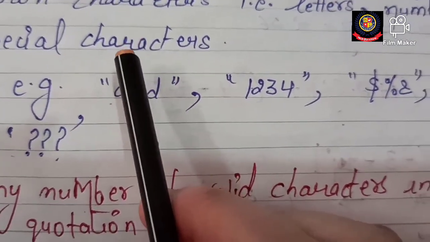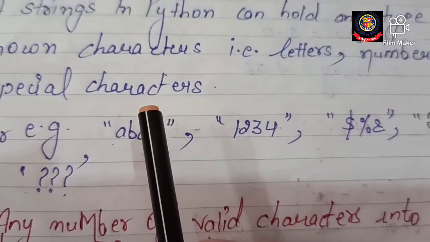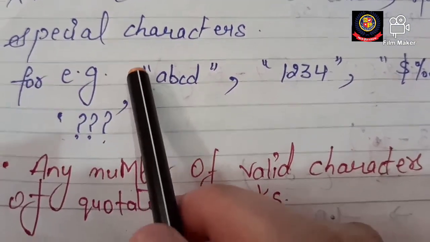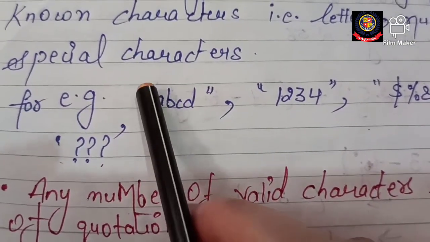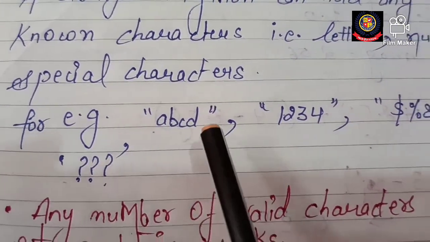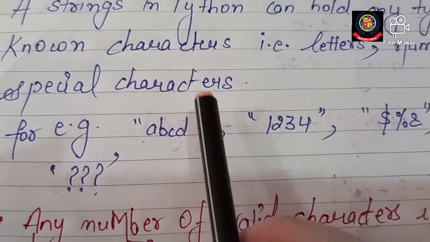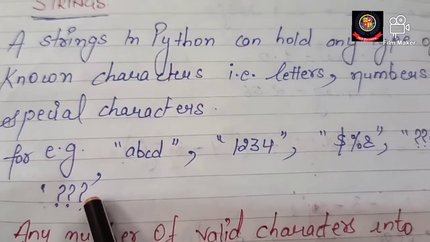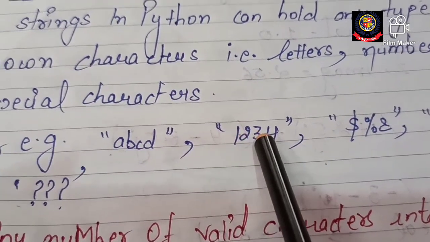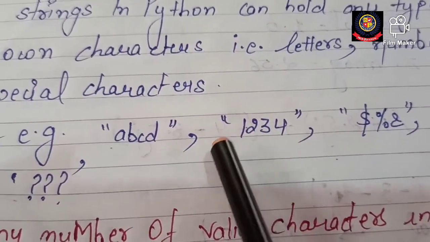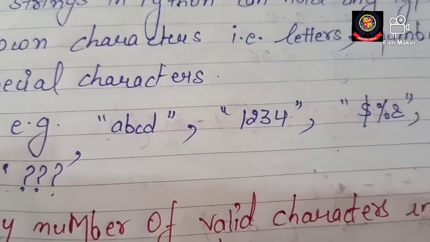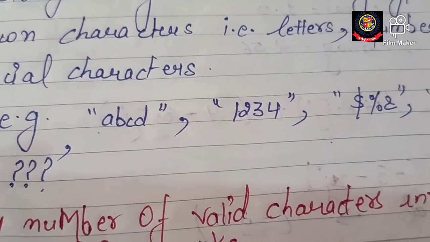No, it can be letters, it can be numbers, it can be special characters. But yes, the condition is they can be in a set of quotation marks, and that quotation mark is either double quotes or single quotes. So then we can call this a part of strings in Python. Like यहाँ पे मैंने numbers use करे but they are in an order, means 1 2 3 4 या 4 3 2 1 होता है या कोई भी sequence होती है, but these are in a set of quotation marks. So this is also a part of string.